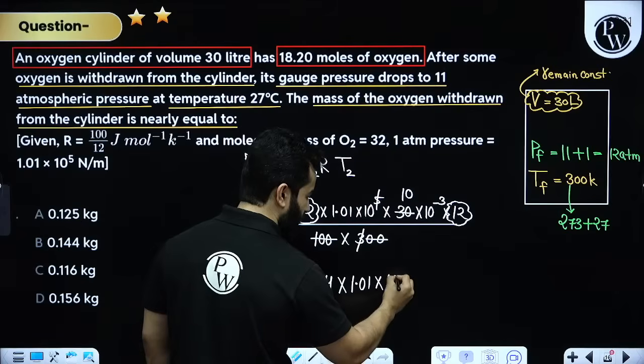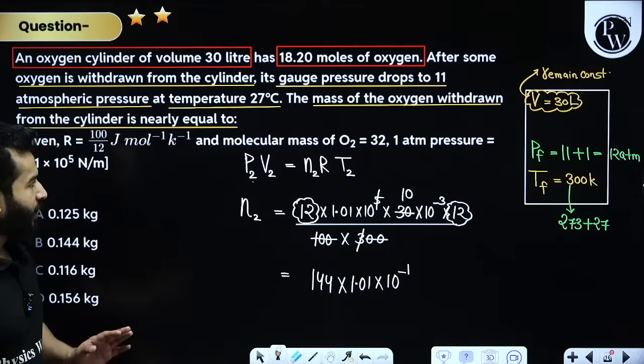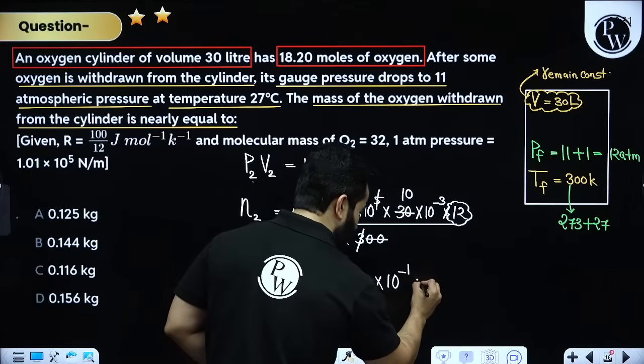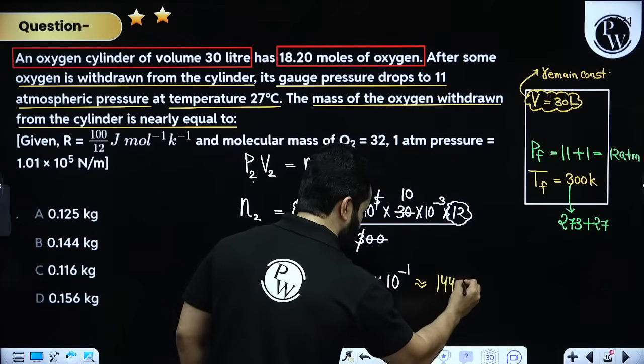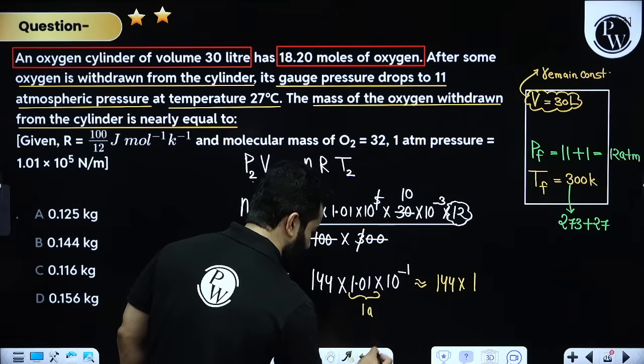That means you have got 10 to the power minus 1. If you ask me, what I'll say is, we'll do one thing. We'll write it as 144 multiplied by 1. That means instead of 1.01, we are going to write it as 1.